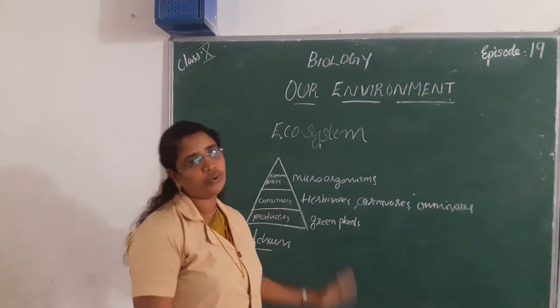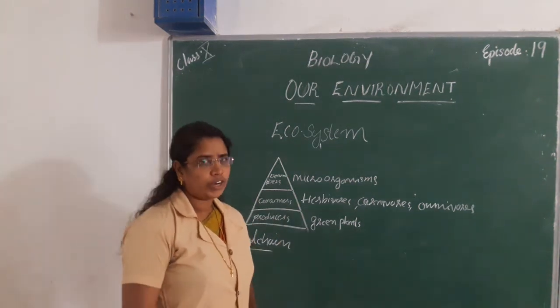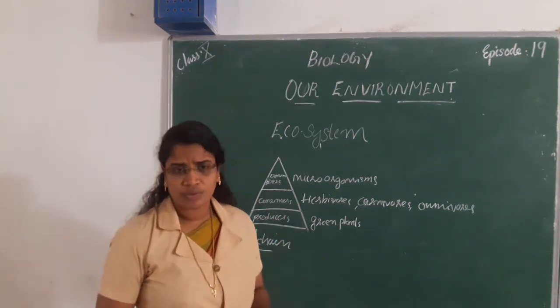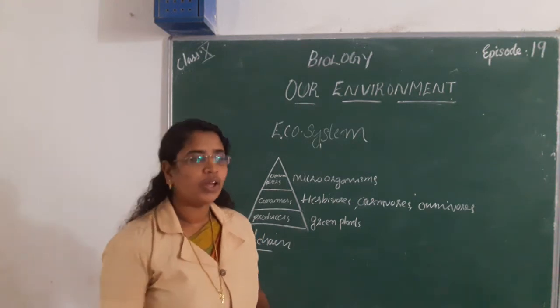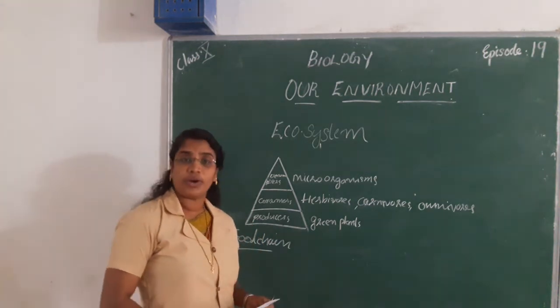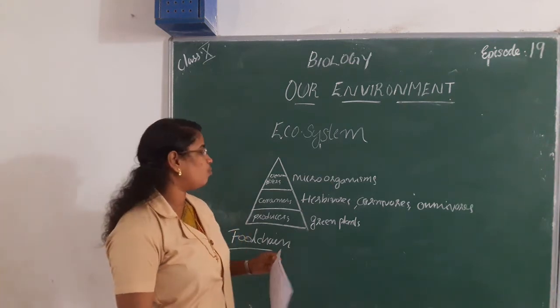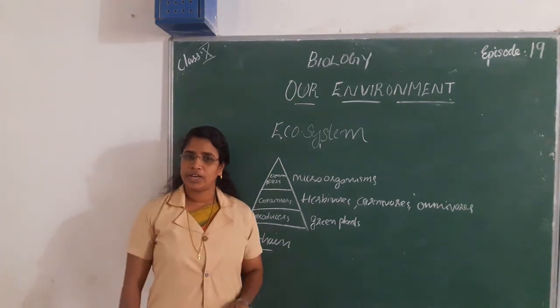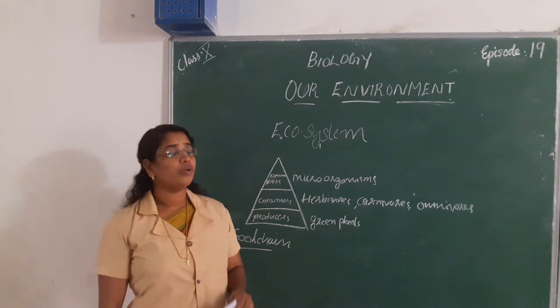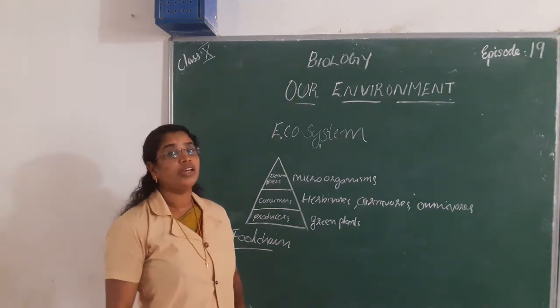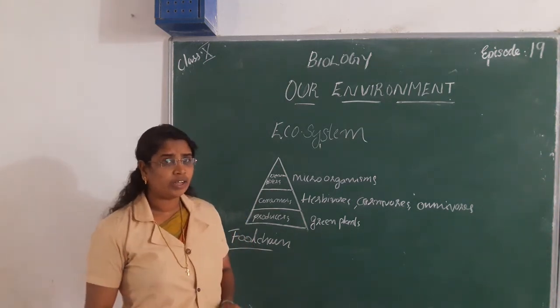What do you mean by food chain? The series of organisms that take part in transferring food and energy from where to where?